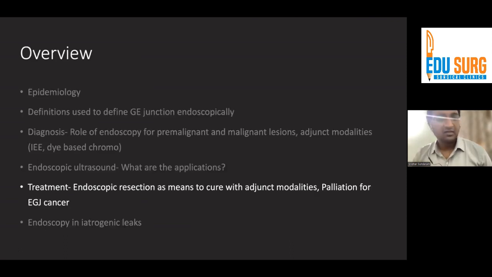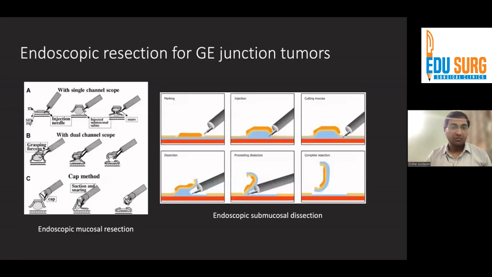Coming next to treatment, endoscopic resection and palliation. Now, there are different modes of endoscopic resection. We can do endoscopic mucosal resection, which is easy to do, wherein you inject the base of the tumor, you lift it and you cut it. And it can be done with a single channel scope, with a double channel scope, or there's something called a CAP EMR that can also be done.